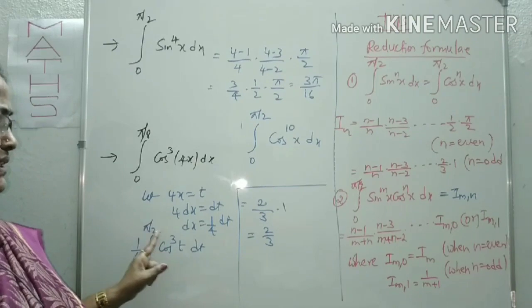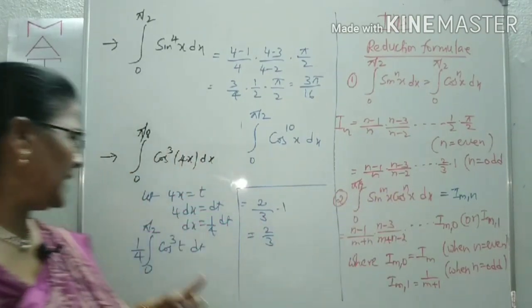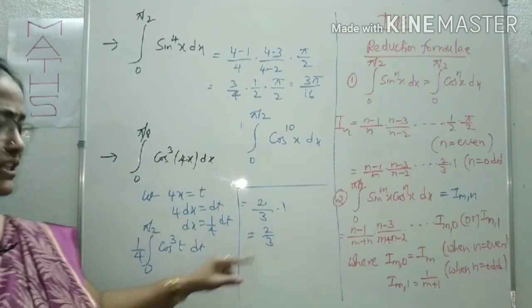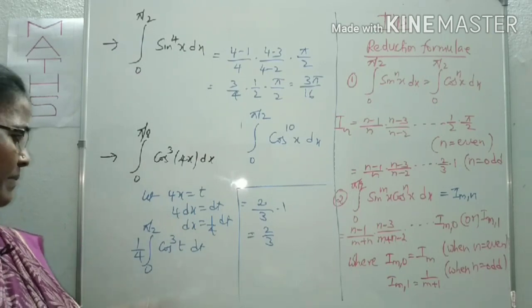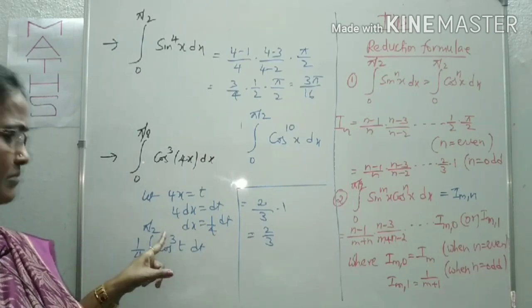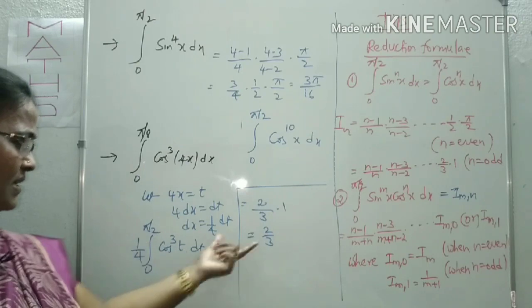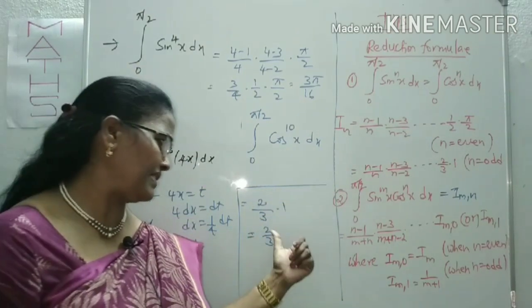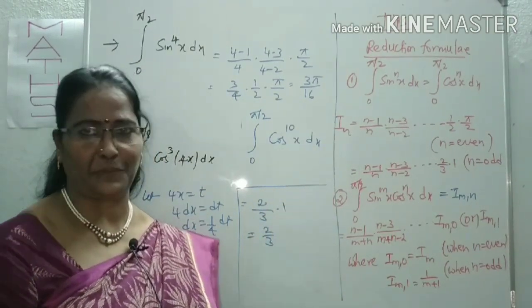We can definitely get the 2 by 3 form when n is an odd number. Here 3 is clearly an odd number, so definitely we can get the 2 by 3 formation. Maybe in place of 3, 2019 or 2017 is there also. We can apply this, somewhere else you can get the 2 by 3, then we can stop.